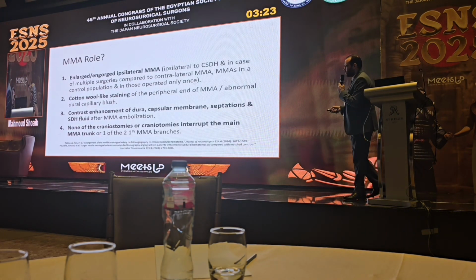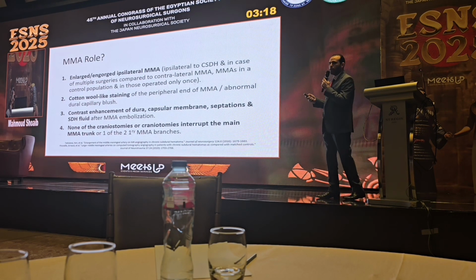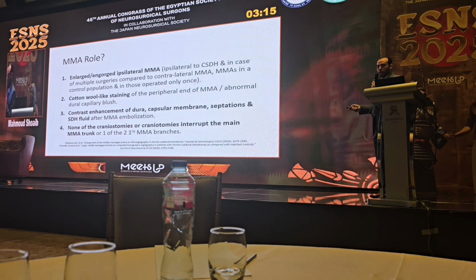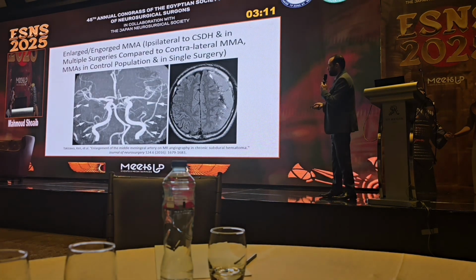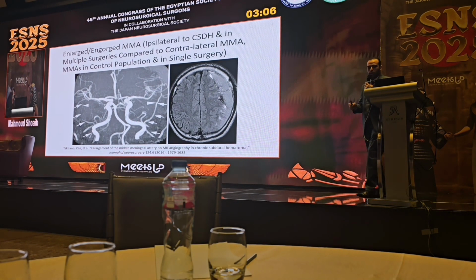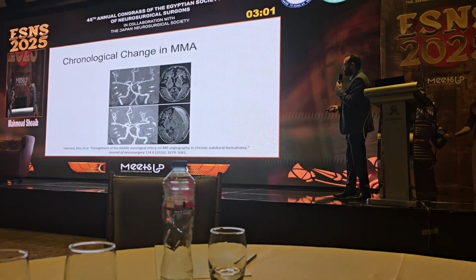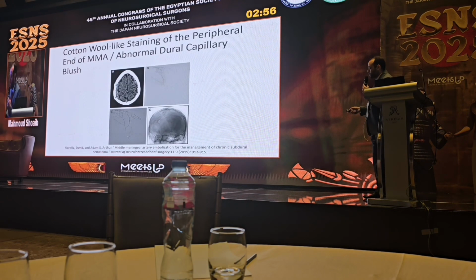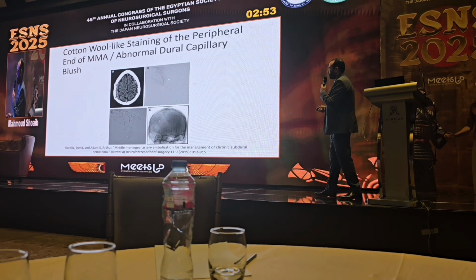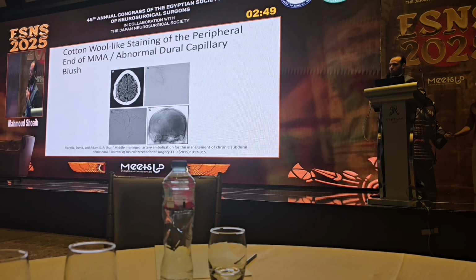So the middle meningeal artery, MMA, is gaining an increasing role in the development, or at least in the maintenance, of non-acute subdural hematomas. And there is some evidence for this theory, which includes an enlarged middle meningeal artery on the ipsilateral side of the hematoma in comparison to the normal side. Also, a progressively enlarging middle meningeal artery with progression of the subdural hematoma. And also the presence of capillary blush, or what's called cotton wool-like staining of the dura or the distal middle meningeal artery in cases of non-acute subdural hematomas.